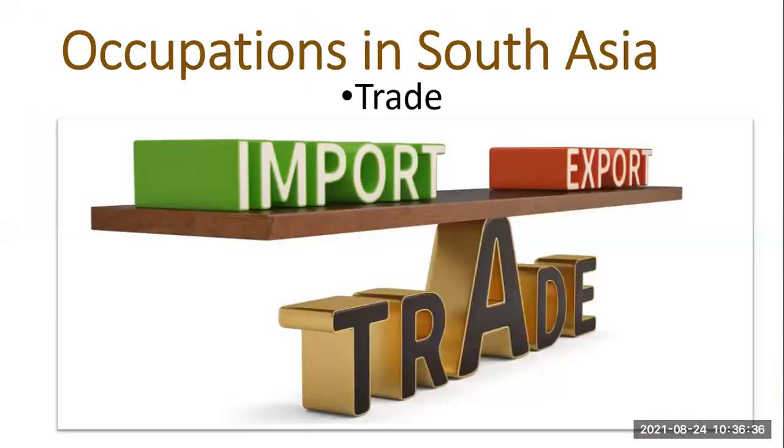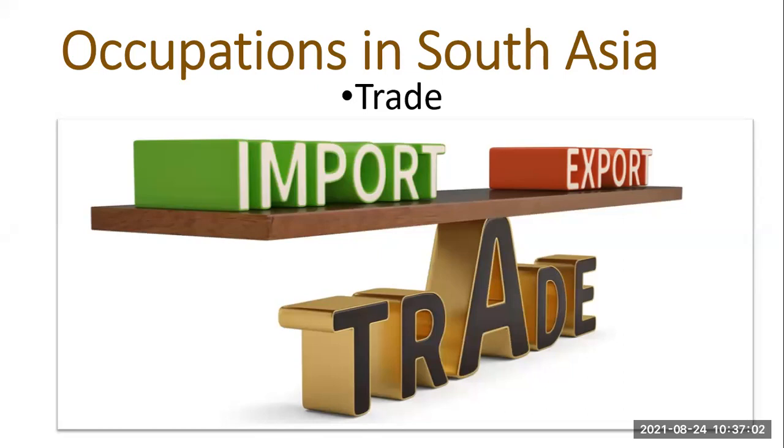Now here you can see another thing, that is trade. We learned one chapter in class 5, trade and industries. In that chapter I told you, but I know that you do not remember now. When you hear the word trade, just bring two words to your mind, import and export.